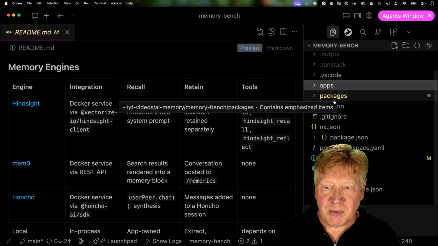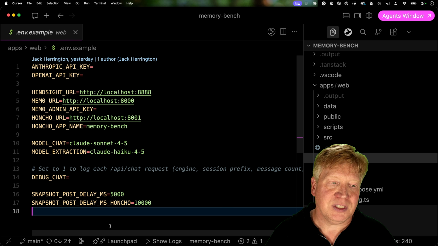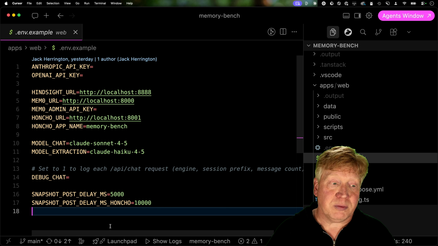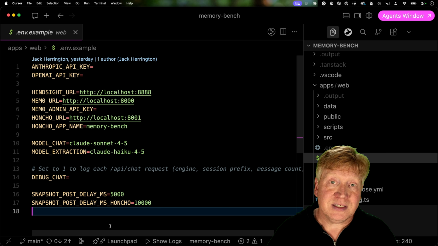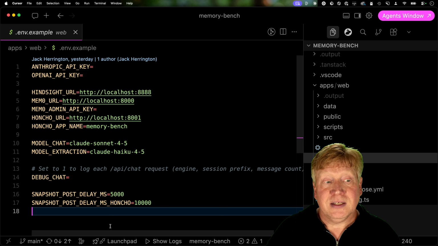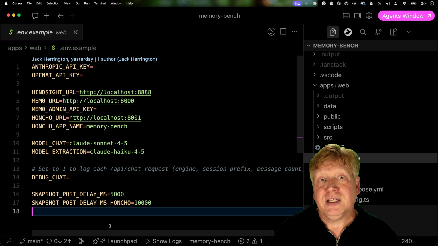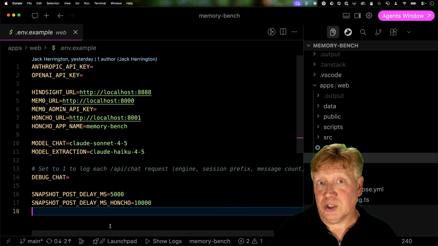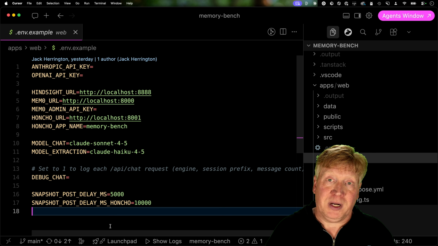To get this all set up, there's a couple of things you're going to need, but it's really not that onerous. So if I go over here to env example, we can see that we need an Anthropic API key and an OpenAI API key, but we don't need subscriptions to Hindsight, Mem0, or Honcho. Now those all have cloud instances, but in this case, we're just using Docker to run all of them locally. Some of them end up calling out to LLMs or OpenAI or whatever. So you're going to need those keys, even if you don't actually use the local version that I created. The local version also uses Anthropic for the LLM and OpenAI for the embeddings.